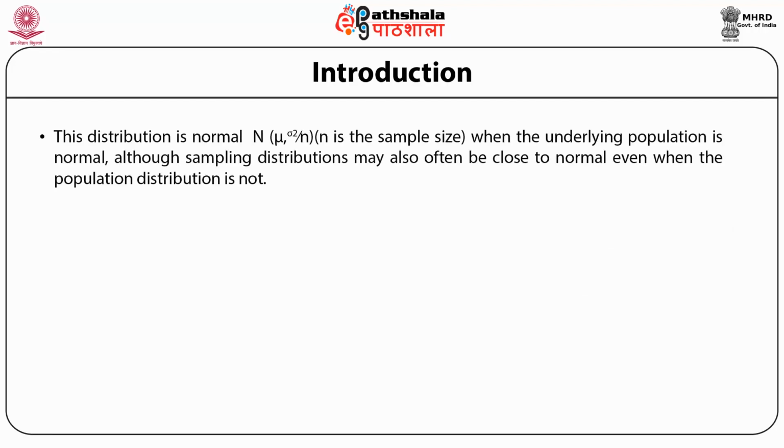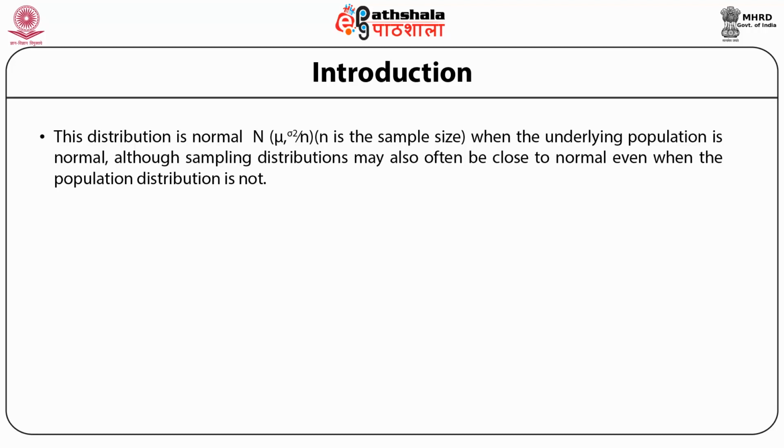This distribution is normal, with mean mu and variance sigma squared divided by n, where small n is the sample size, when the underlying population is normal. Although the sampling distribution may also often be close to normal even when the population distribution is not.